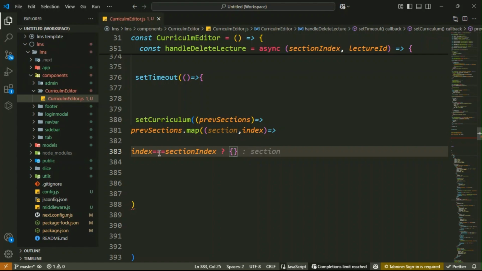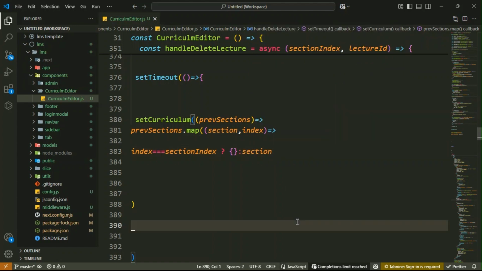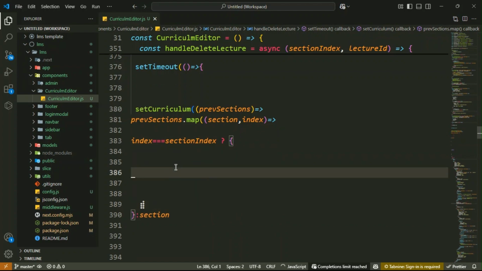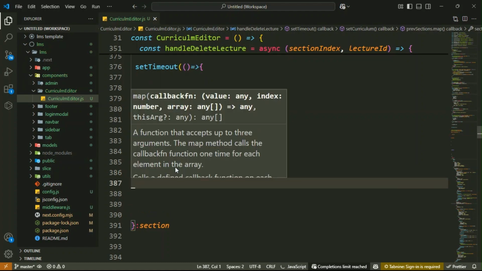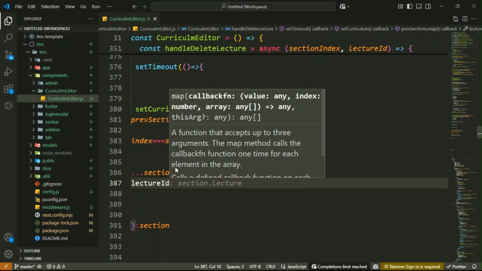Inside the object we have to make the changes, otherwise keep other sections unchanged. So this is the object, and inside it we have to make the changes. The first thing is to spread your section. Then lectures.